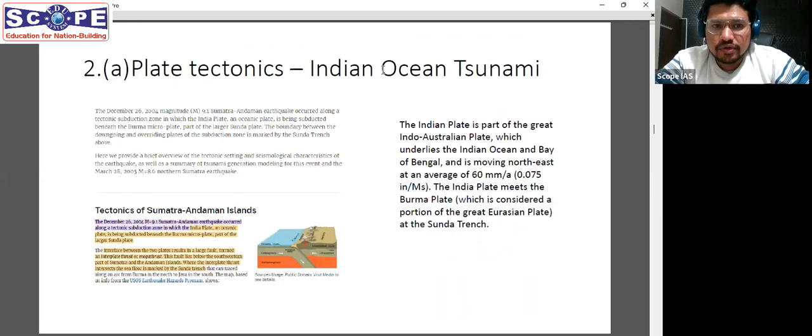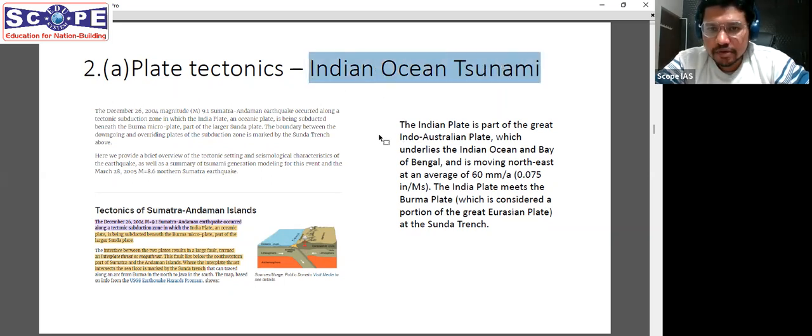All right. So next question about the plate tectonics. It was a very, very conventional question. And as we know, it asked about lithospheric plates and what is the theory of plate tectonics. That is everything which every student covers. One surprising part was that they asked us about the Indian Ocean tsunami.